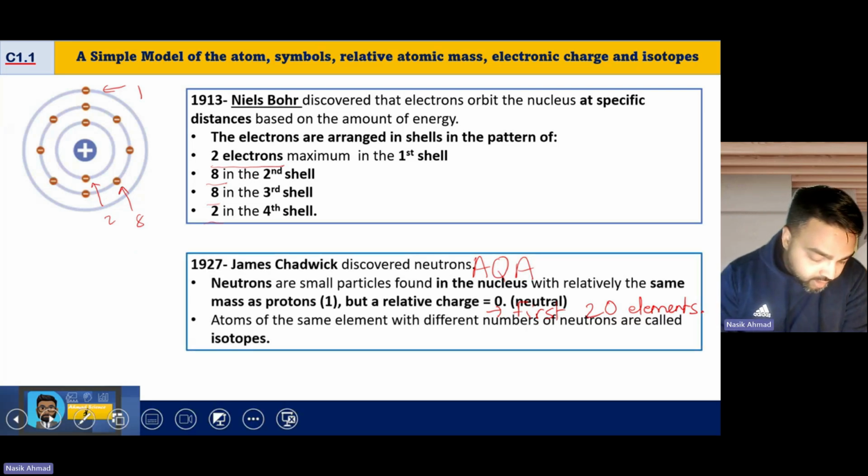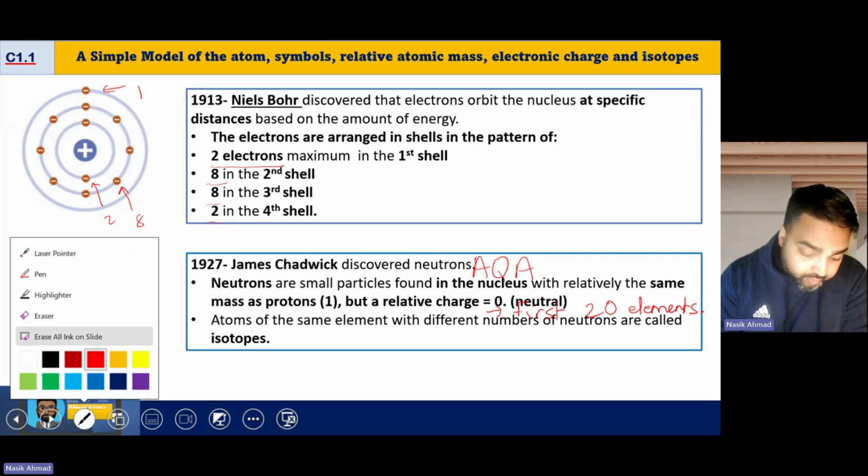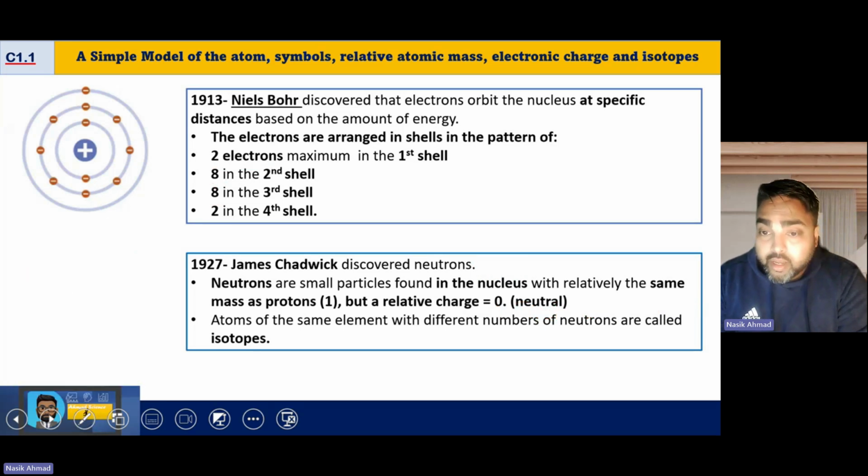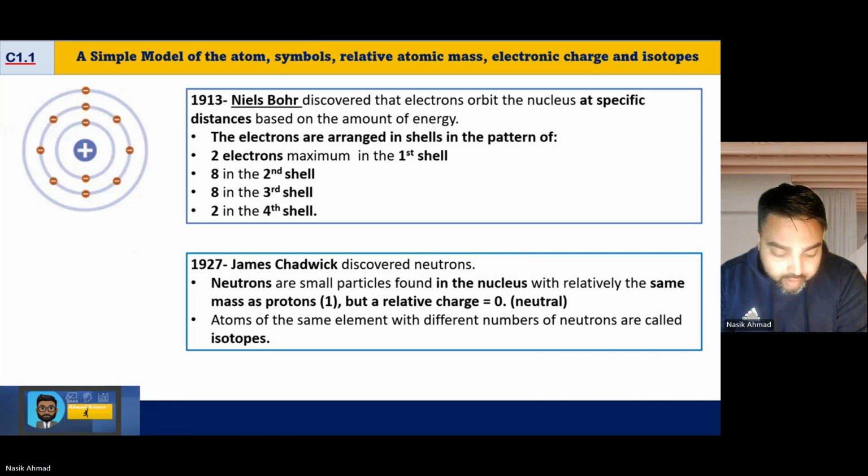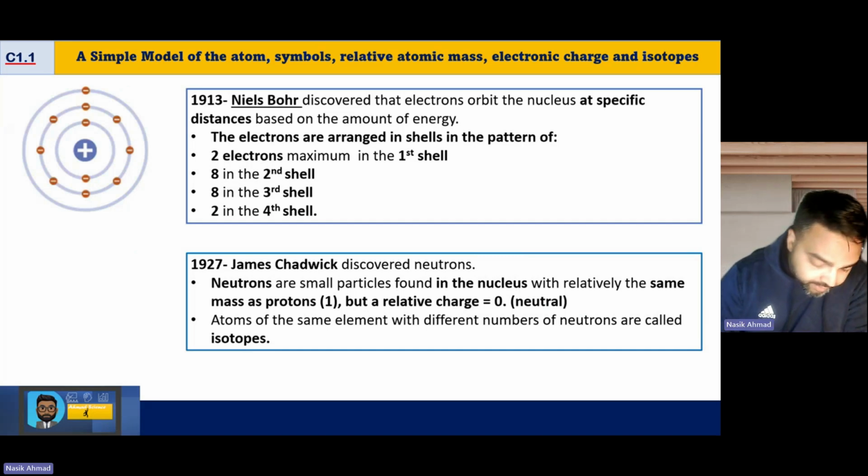Now, it wasn't for a while actually that the neutron was discovered. The neutron was the last particle to be discovered. The reason is it hasn't got a charge, so it's very, very hard to detect. But if you think of an atom, again go back to the model of two magnets: if you've got two positive charges and they're brought closer together, they're going to repel.